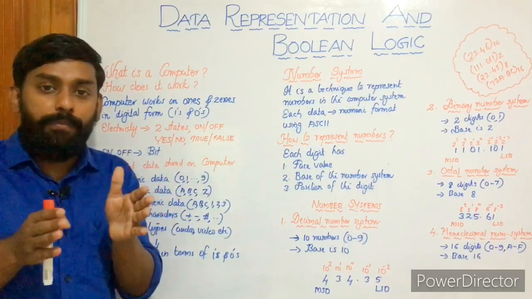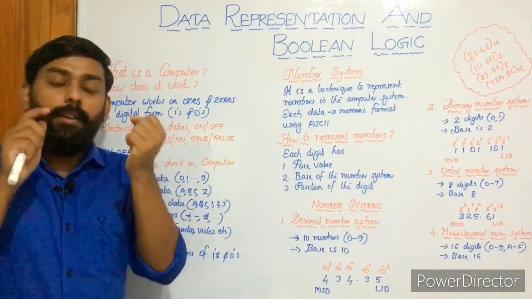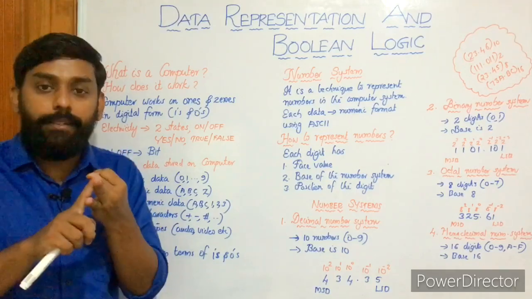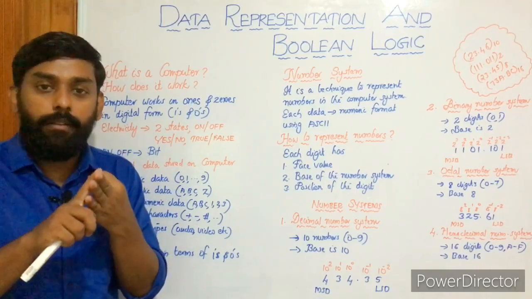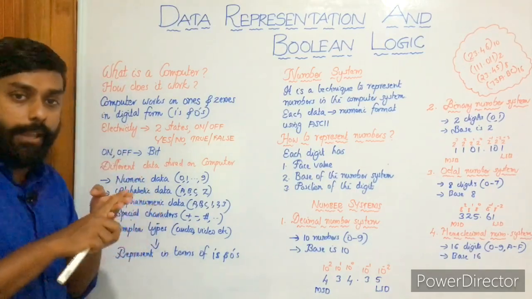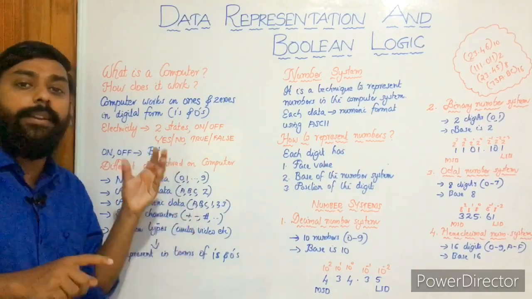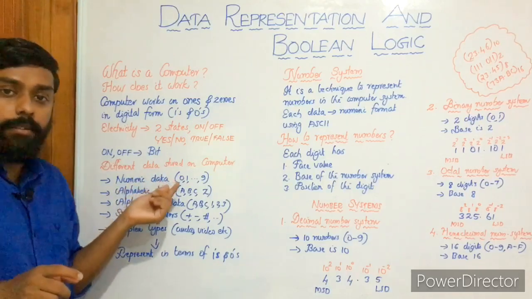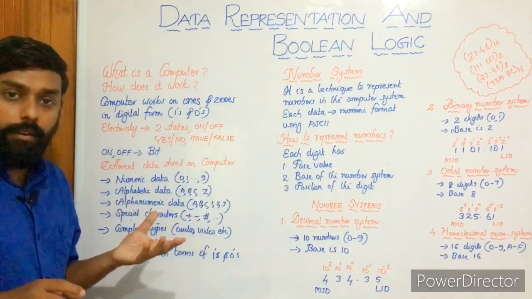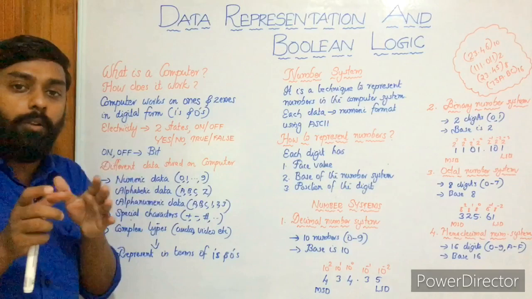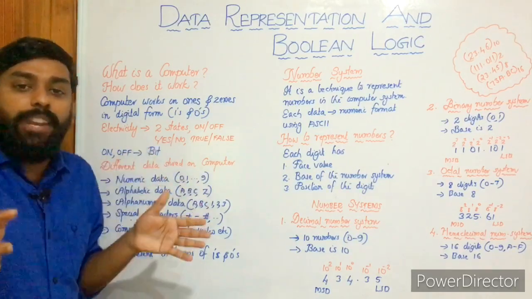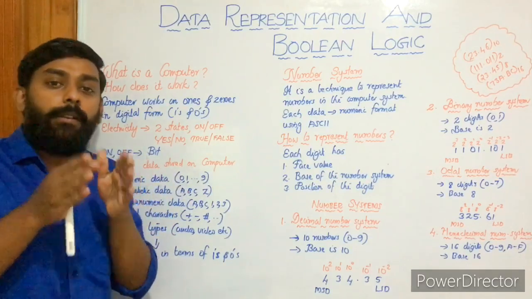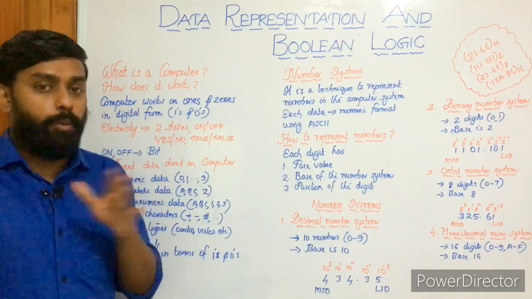The basic types of data: the first one, numeric data. Second, alphabetic data. Third, alphanumeric data. Finally, special characters. These are the basic data we deal with. You know what numeric data is: 0, 1, 2, 3, 4 up to 9. And using this combination, 0 to 9, we can have any combination of values. Second, alphabetic. It can be capital letters A to Z or small letters A to Z, no problem.